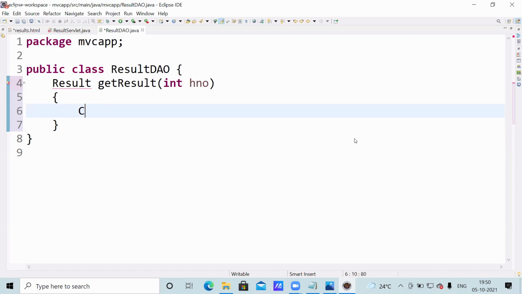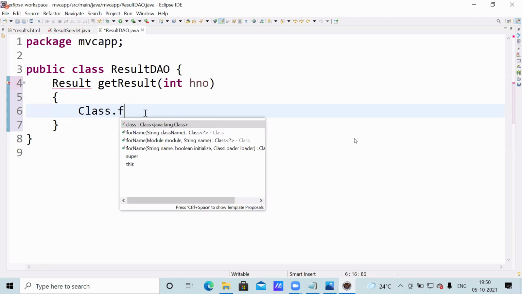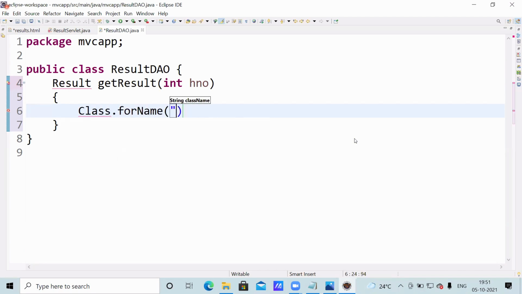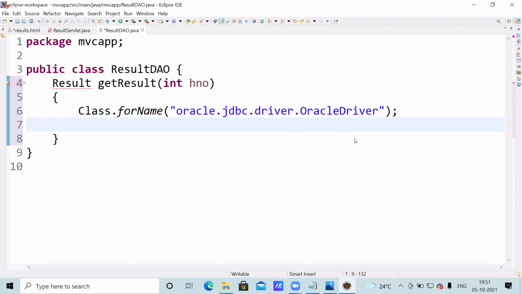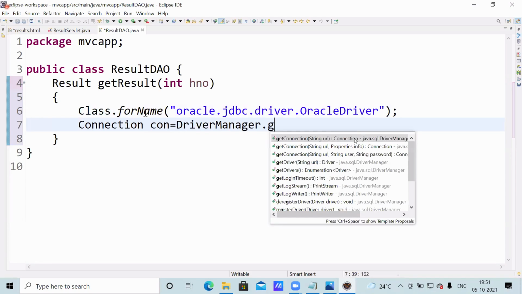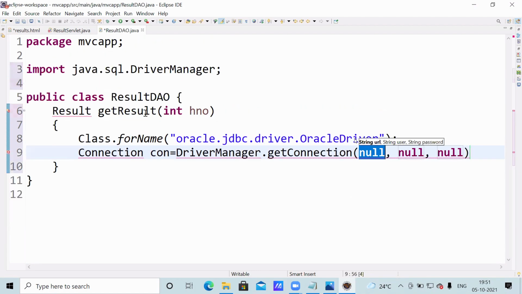Now Class.forName for loading a driver. For loading a driver, oracle.jdbc.driver.OracleDriver. Okay, driver class loaded. Establishing connection: Connection equal to DriverManager.getConnection, with 3 parameters. One is URL, one more username, one more password.